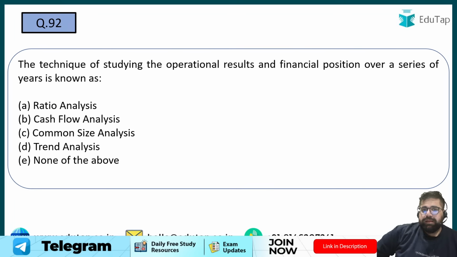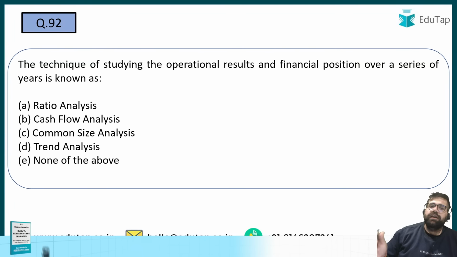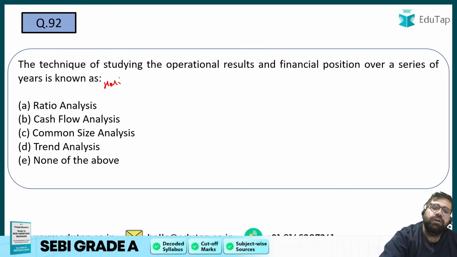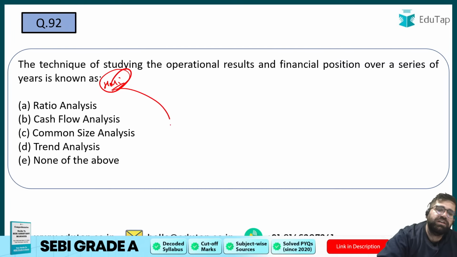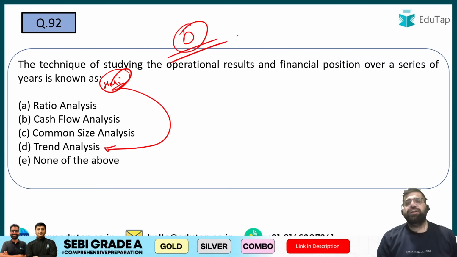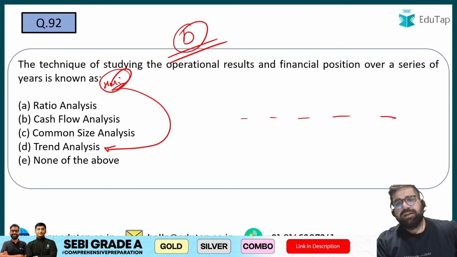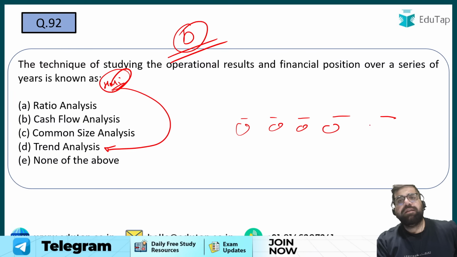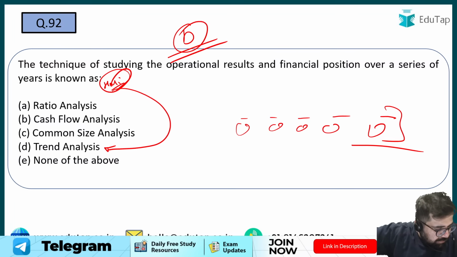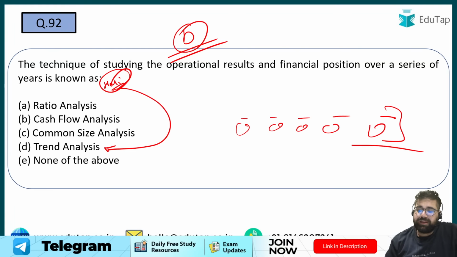92. The technique of studying the operational results and financial position over a series of years is known as what? Now this question we have also done in the starting. This is known as horizontal analysis. Horizontal analysis is also known as trend analysis. So my answer will be option number D. In horizontal, what you do, you put multiple years and then you compare them, right? This is what your trend analysis or your horizontal analysis is all about. So my answer for 92 will be option number D.